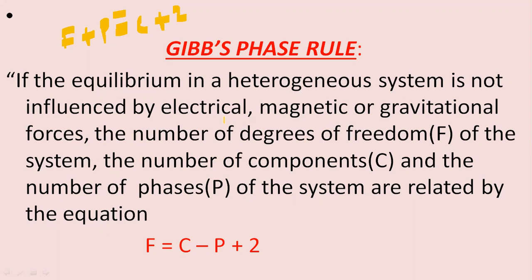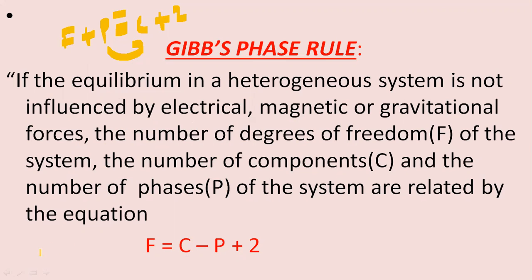This is the same phase rule equation, based on the phase rule equation only. He just rearranged the equation by moving the P value to this side, so you get a minus P: C minus P plus 2. So this is called the Gibbs phase rule equation.